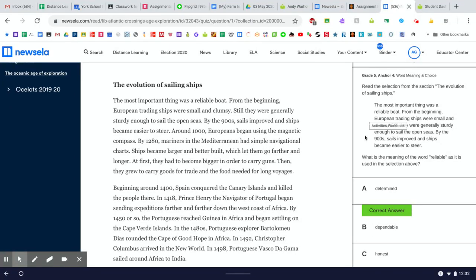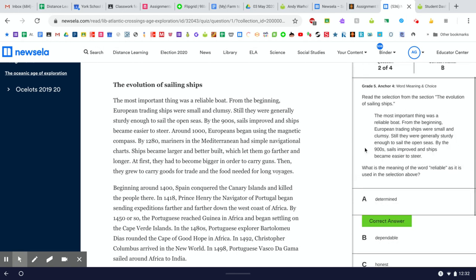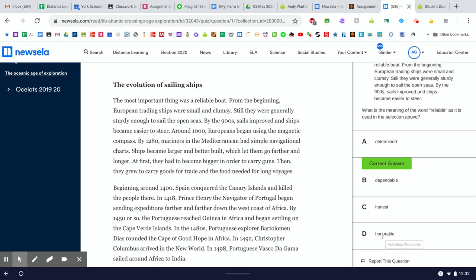Boats can't be determined. People can be determined. Let's try C, honest. The most important thing was an honest boat. Well, honesty is important in people, but boats can't be honest because they're not alive. They don't have a brain.